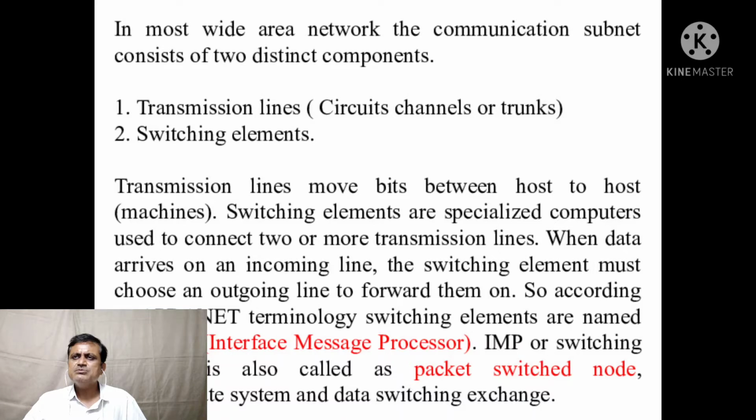Switching elements are specialized computers used to connect two or more transmission lines. When data arrives on an incoming line, the switching element must choose an outgoing line to forward it. According to the ARPANET terminology, switching elements are named IMPs, that is Interface Message Processor.